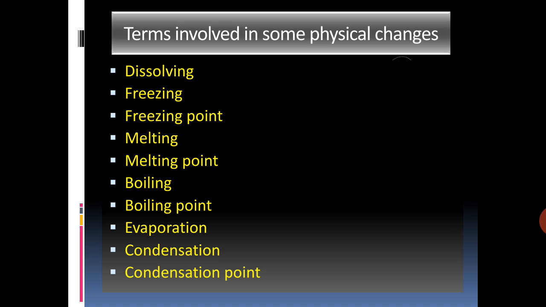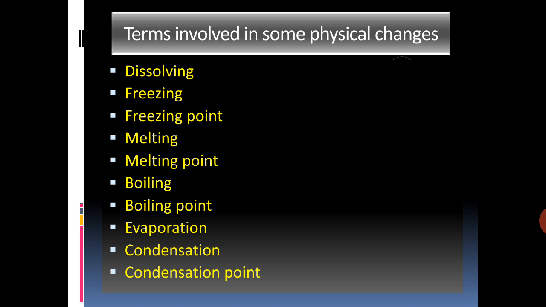Now, evaporation. The process due to which a substance in liquid state changes into its vapor state at any temperature below its boiling point is called evaporation or vaporization. For example, water from rivers, lakes, ponds changes into vapor due to evaporation.